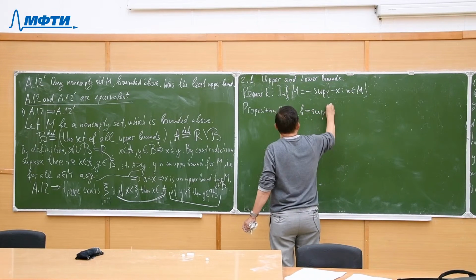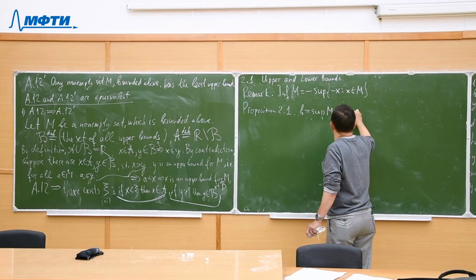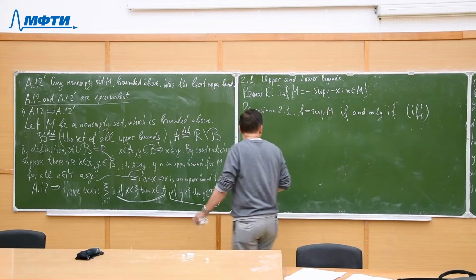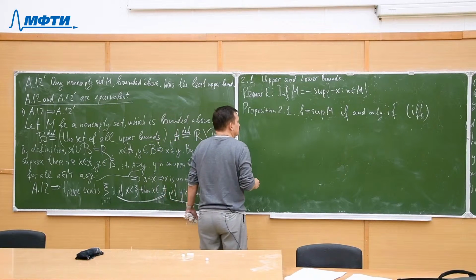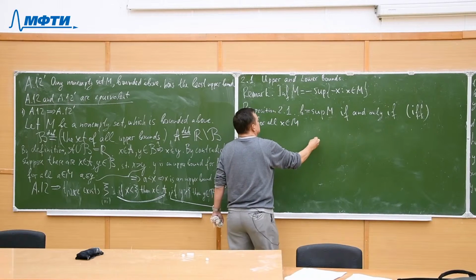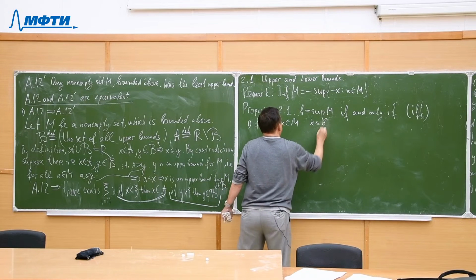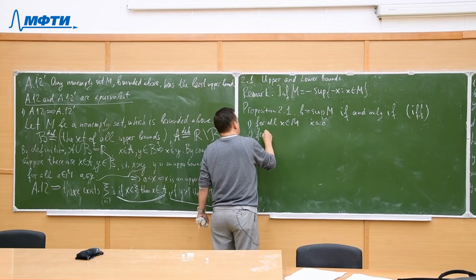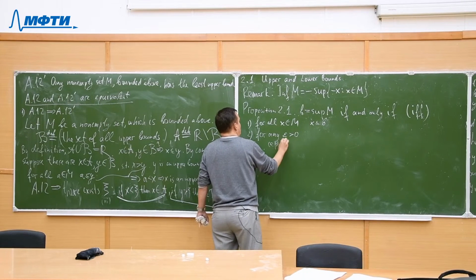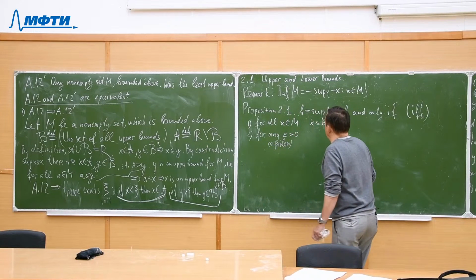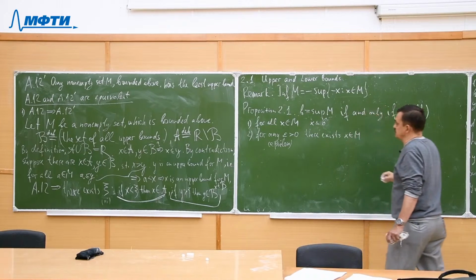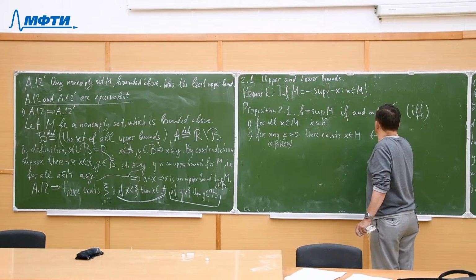B is supremum of M if and only if, I'll use this abbreviation "iff" always in future, first, for all x in M, x is less or equal than B, and second, for any epsilon greater than 0, this is Greek letter epsilon, there exists x in M such that B minus epsilon is less than x.